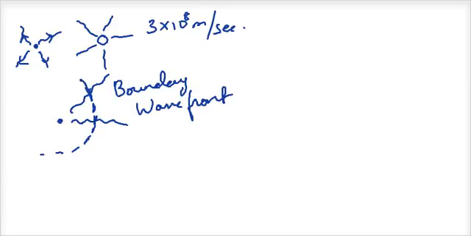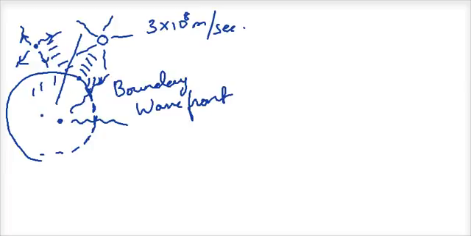These wave fronts are actually perpendicular to the waves. Suppose the ray is going this way, the wave front is always perpendicular to it. Then the third point is that each point on a wave front acts as a secondary source of waves which again propagate in all possible directions. That is, if this is a wavefront, this point on the wavefront is a source of secondary waves which again travel in all possible directions.